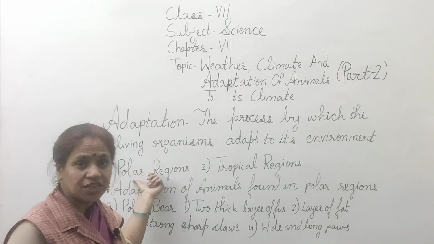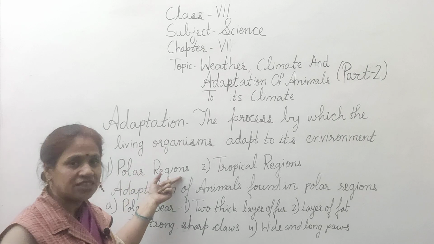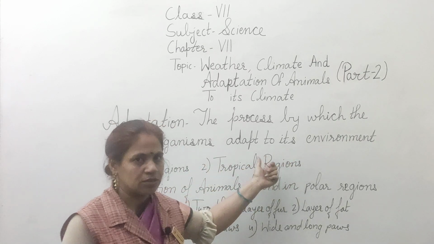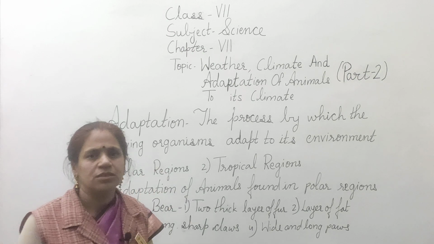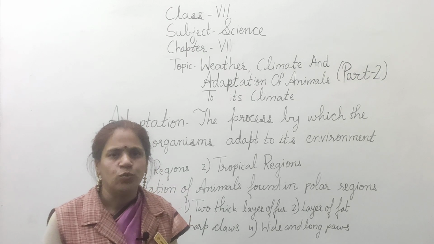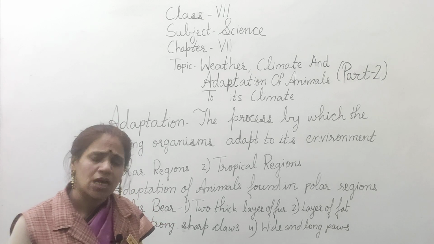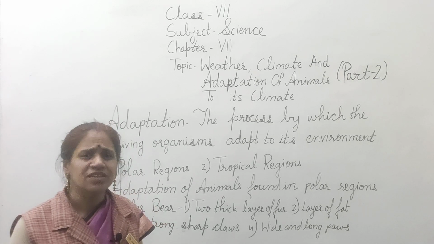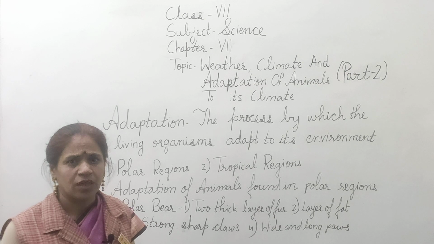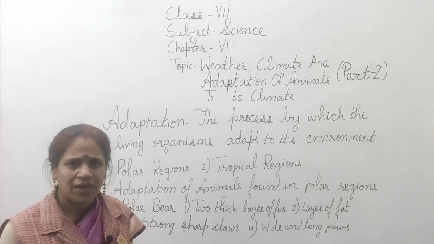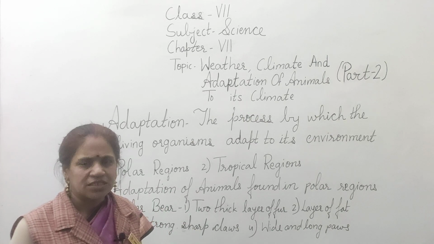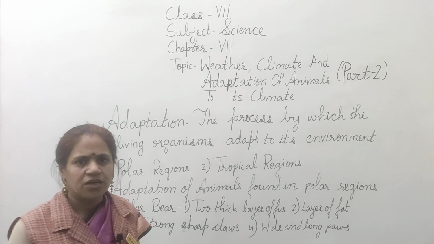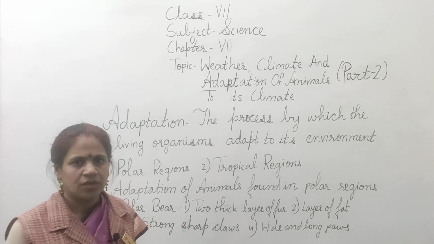Here we will be studying the two regions, polar regions and tropical regions. First, let us see polar regions. Polar regions are the regions that are found near the north and south poles of the earth. The climate is too cold. The living organisms that are found here are polar bear, penguins, musk deer, reindeer, oxen, etc.